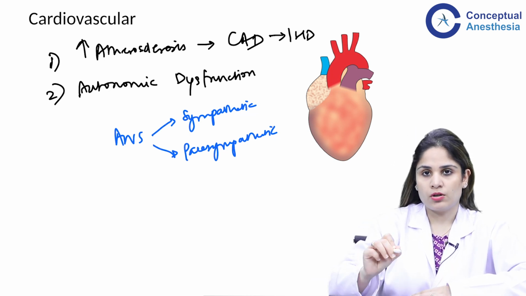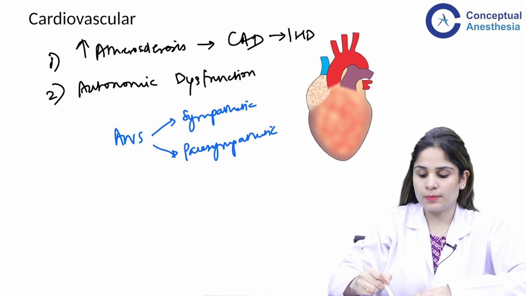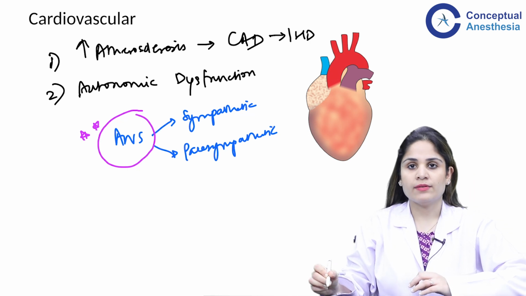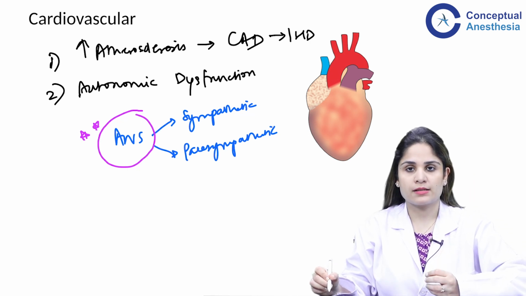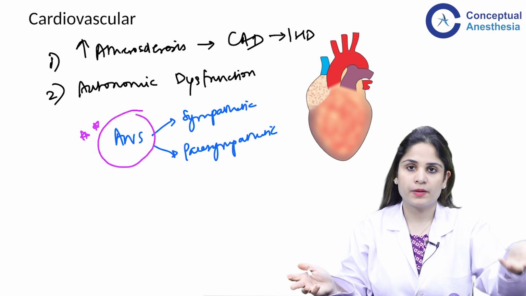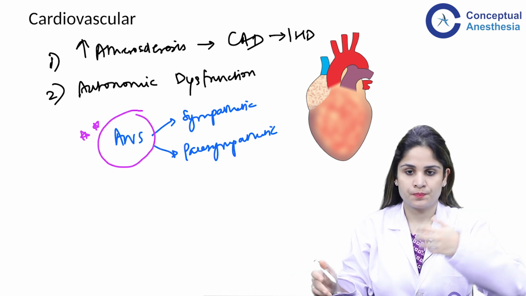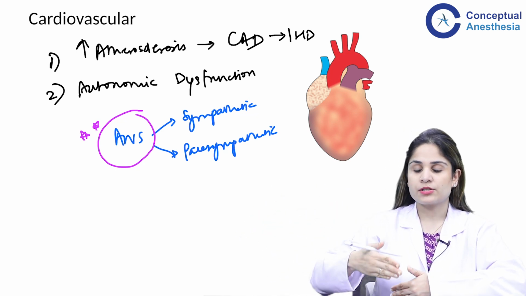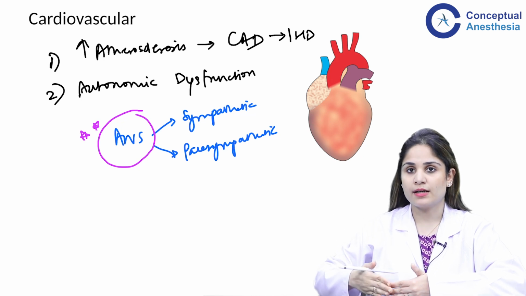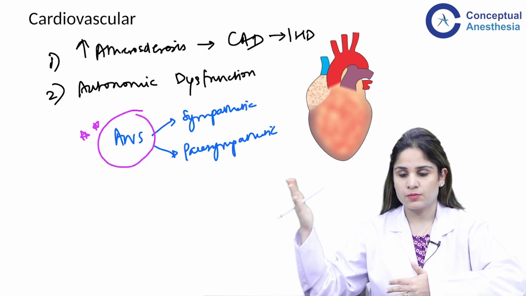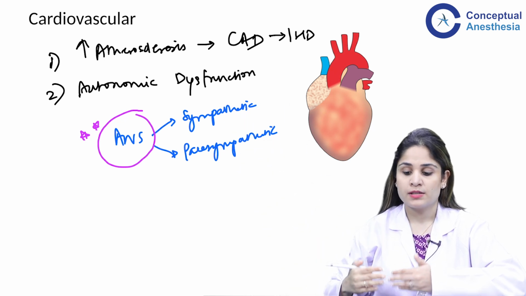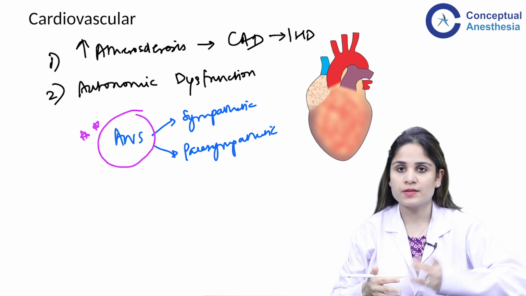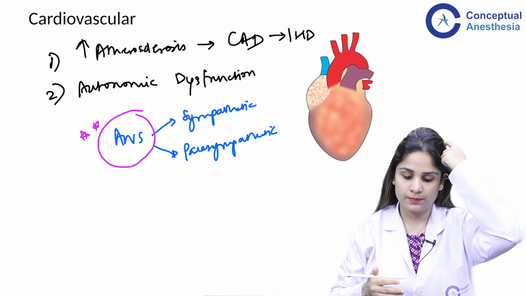So, in these patients, the autonomic nervous system does not act properly, it is abnormal. Even if I give a small stimulus that increases heart rate, for example, on laryngoscopy we all know that there is tachycardia and hypertension. In a normal patient, the heart rate will increase from 80 to 100. But in a patient of autonomic dysfunction, the heart rate will have an exaggerated response. It will increase from 80 to 150. Similarly, blood pressure will rise from 100 to 200. Because of that exaggerated response, I can get problems intraoperatively.